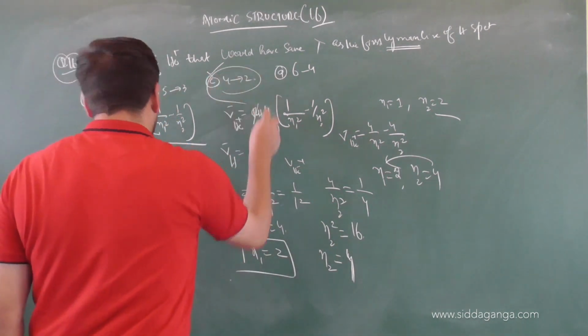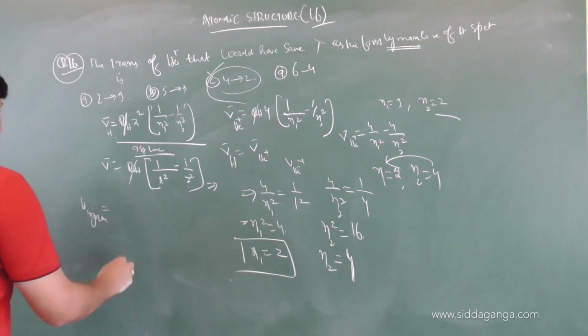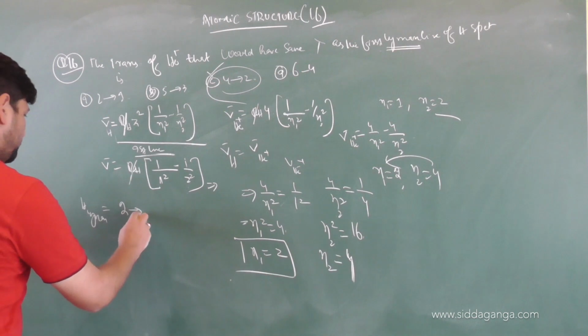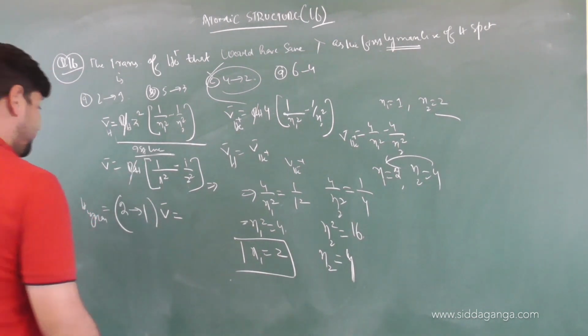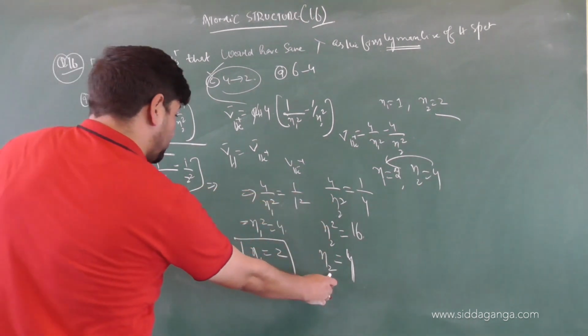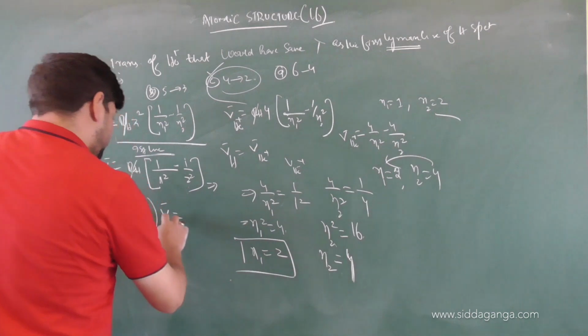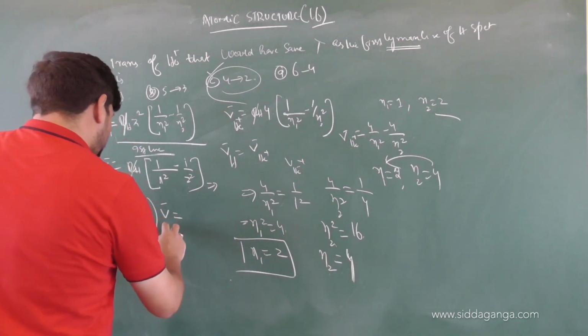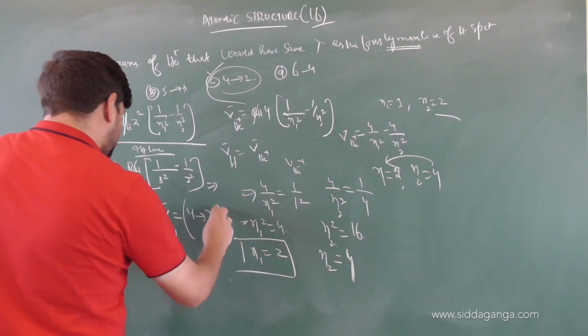So children, we can say in the hydrogen Lyman series, when the electron is coming from 2 to 1, its wave number will be the same. Here n1 is 2 and n2 is 4, wave number of which series? Balmer series, when the electron is coming from 4 to 2.